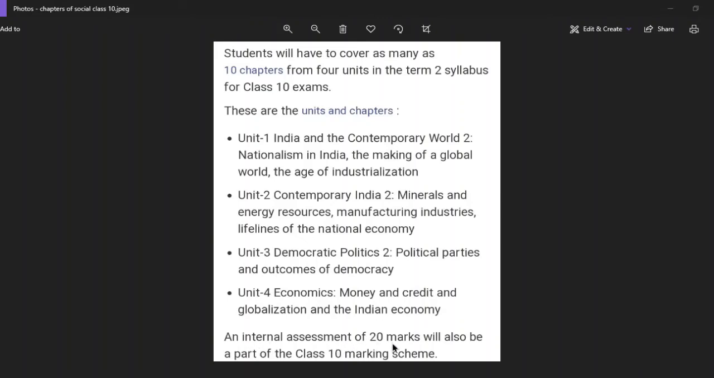An internal assessment of 20 marks will also be a part of class 10 marking scheme. So that one all of you know, in all the subjects in class 10 you are getting in internal assessment total 20 marks. 10 marks in term 1 and 10 marks in term 2. I think now the syllabus is fully clear to you.